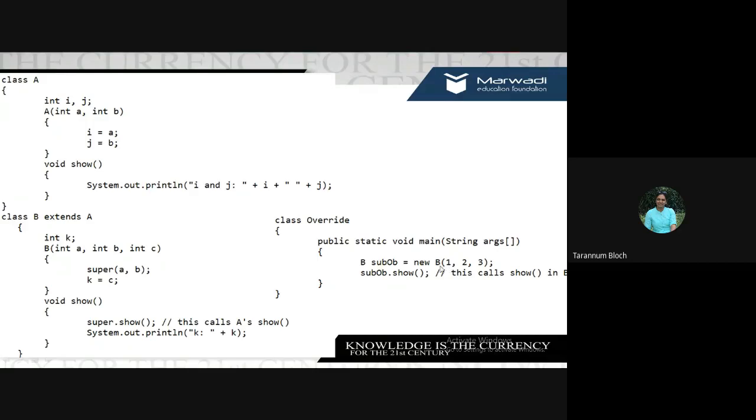But we know that class B is having its own member K. So the third argument will be copied into K, right? And again, we are calling super(A, B). So this 1 and 2 will be given to super(A, B), which is in turn calling the parameterized constructor of class A, right? And this way the assignment of I, J and K will be done with the values 1, 2 and 3. Fine. Now when I'm calling sub.show, what it will do, it will go to the subclass method show, and it will just invoke the superclass method also, right?